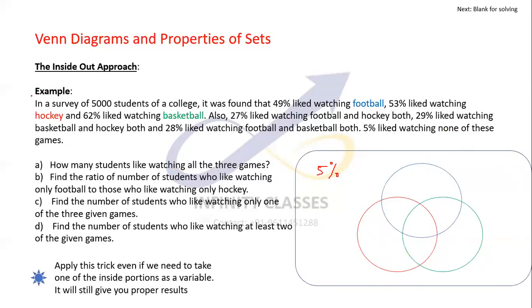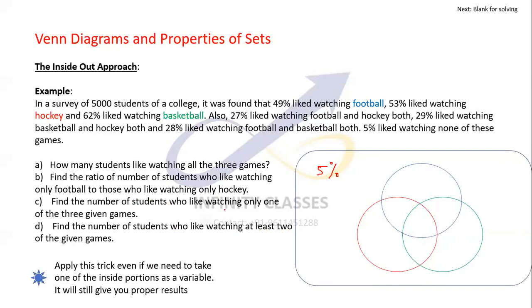Then they have asked how many students like watching all the three games. Find the ratio of number of students who like watching this and this and that. Multiple questions, but basically if I'm able to find out all the individual pieces, I should be able to find it out.